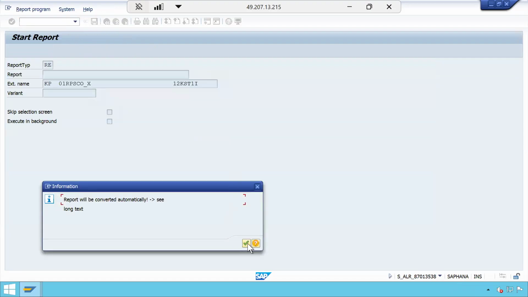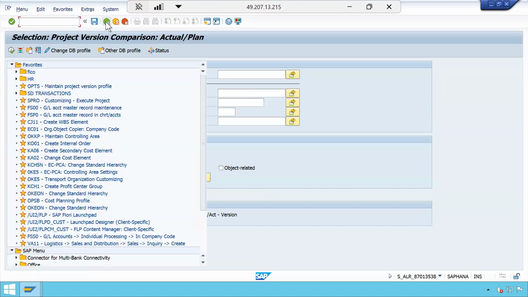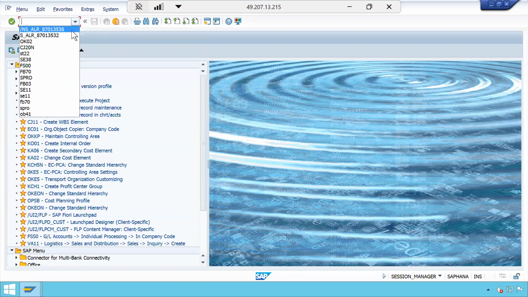Now you see it is opening some new report. As we are executing it for the first time, it is taking some time to compile the program. See here, this is the transaction code to view the actual and plan. Similarly, I will show one more.